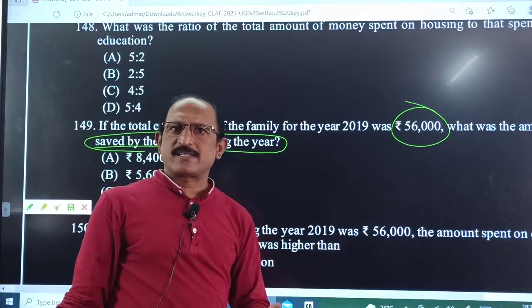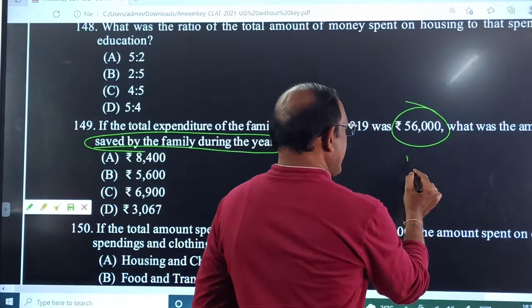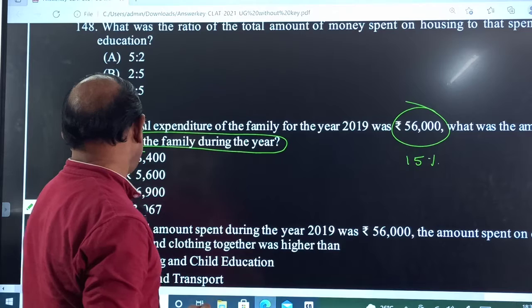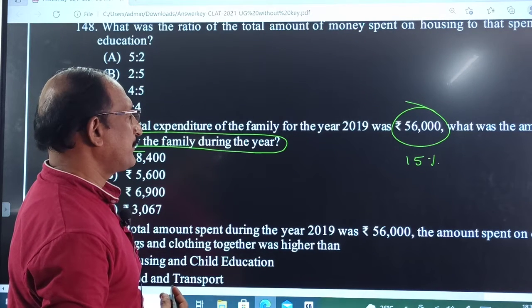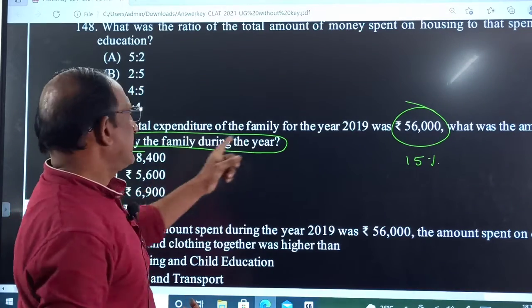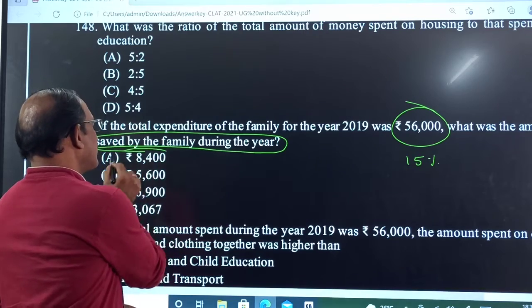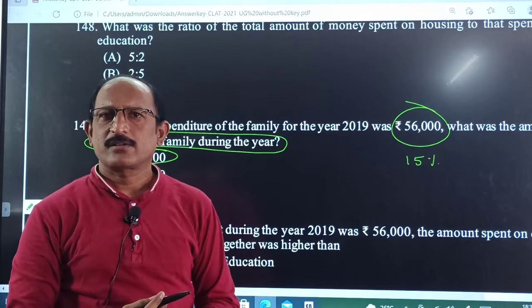Up to now we calculated expenses, now he is asking about savings. 15%. How much is 15%? 10% is 5,600, 5% is 2,800, so 8,400. 15 into 560.